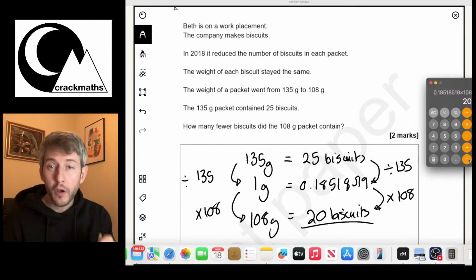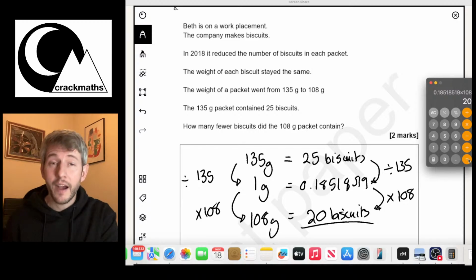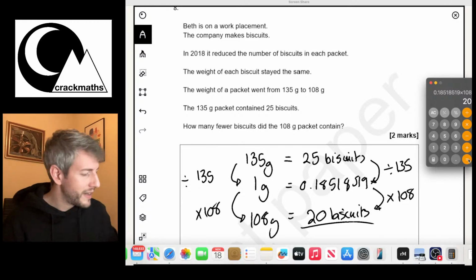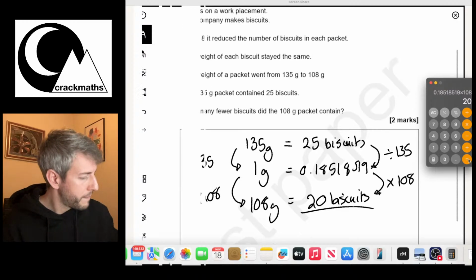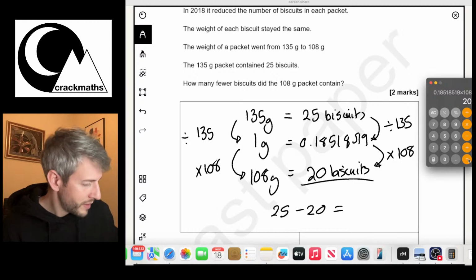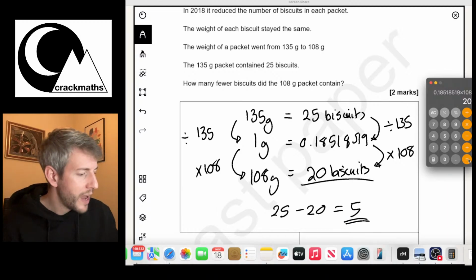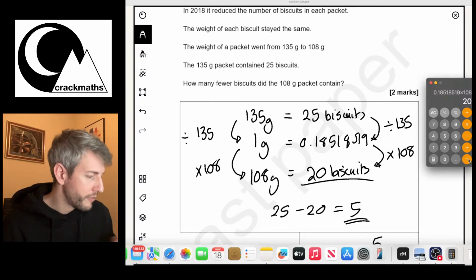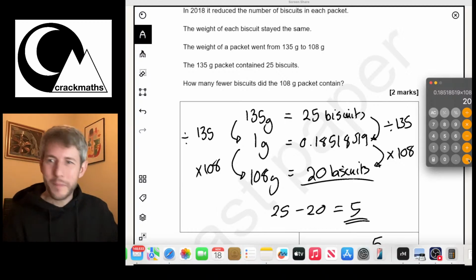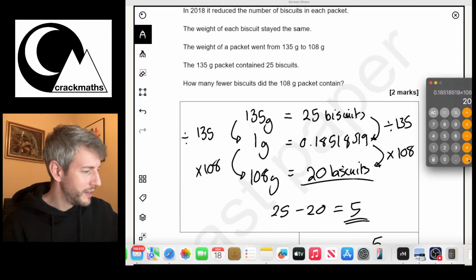Okay, so because the packet started out with 25 biscuits in, and now it's got 20, we can do 25 take away 20, and that will equal 5 biscuits. Okay, so how many fewer biscuits did the 108 gram pack contain? 5. Right, okay, hopefully this next question will actually be about percentage. So let's take a quick look.